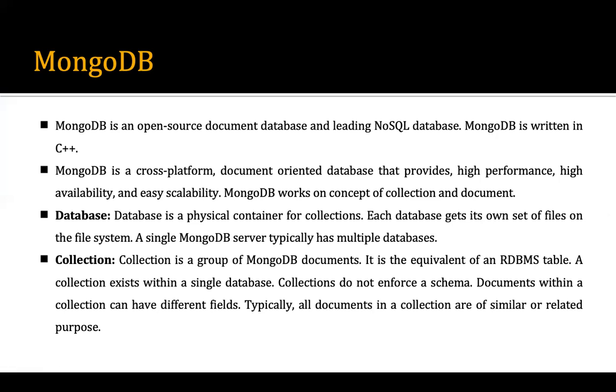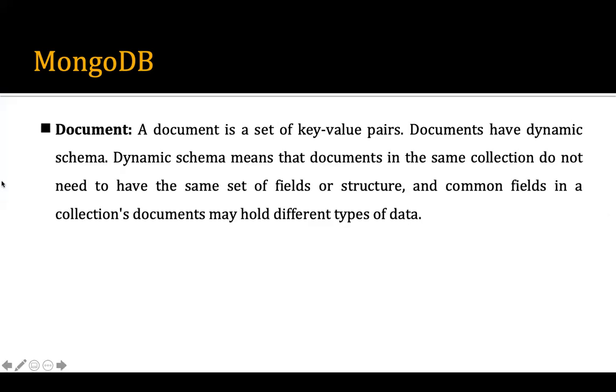Here we define the data in JSON format in MongoDB. What is a document? A document is a set of key-value pairs. Documents have a dynamic schema, which means documents in the same collection do not need to have the same set of fields or structure. The common fields in a collection's documents may hold different types of data.